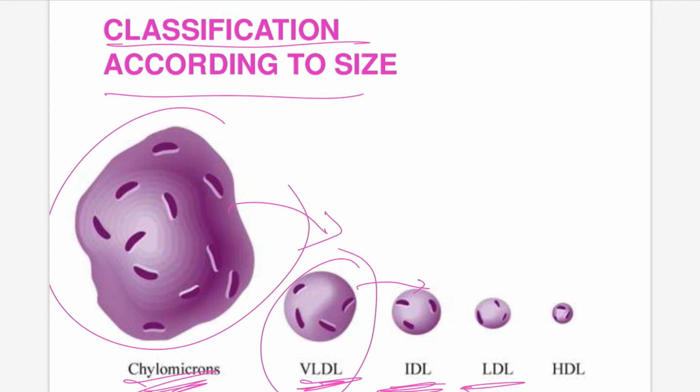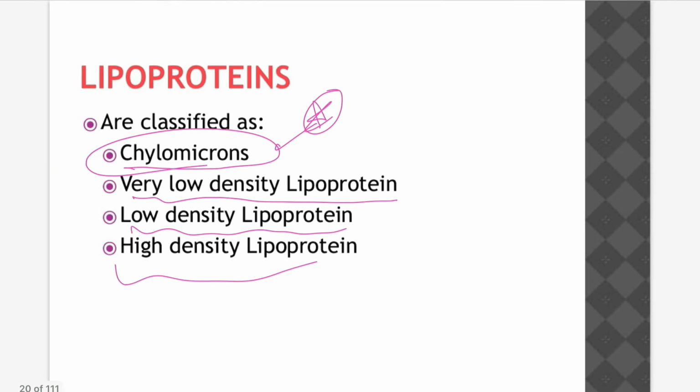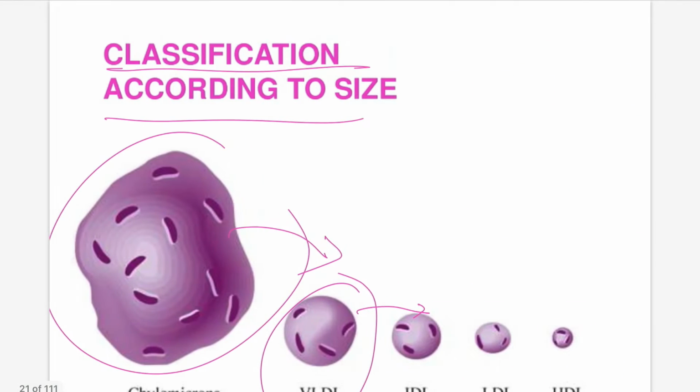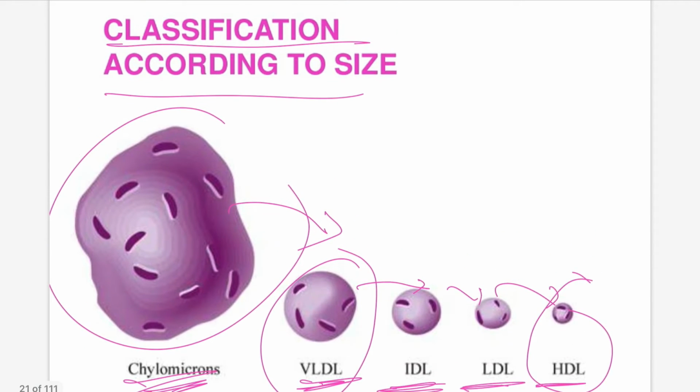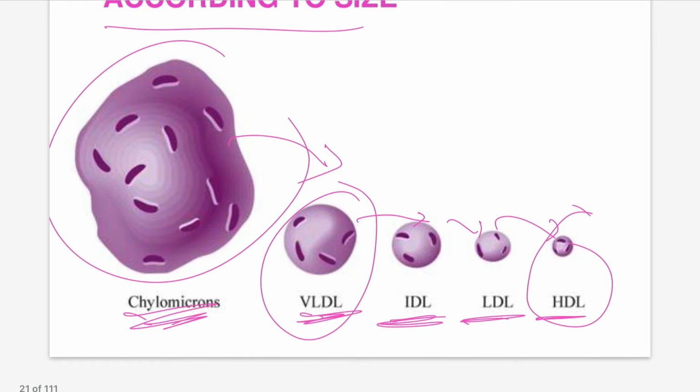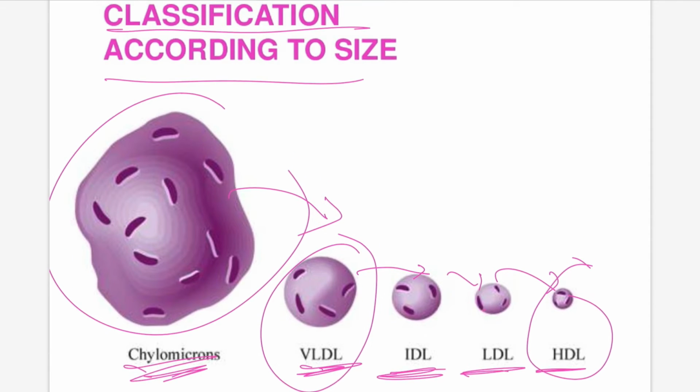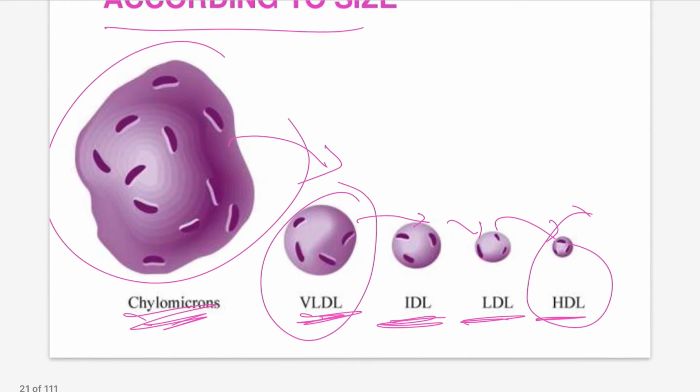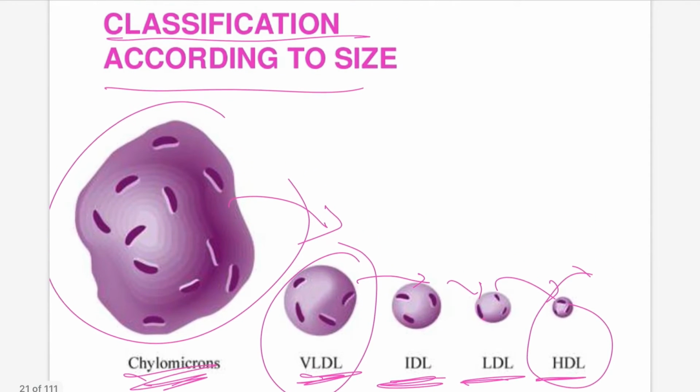Next is intermediate density lipoprotein, then low density lipoprotein, and next is high density lipoprotein.